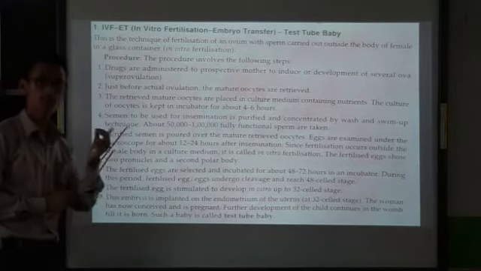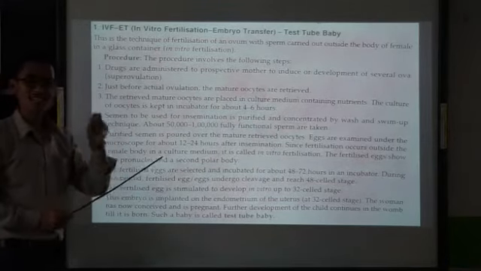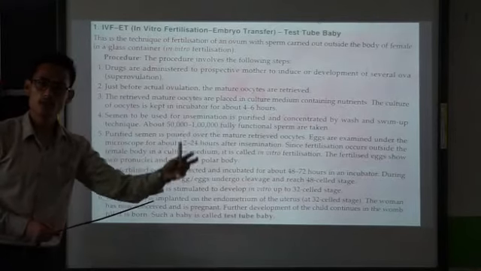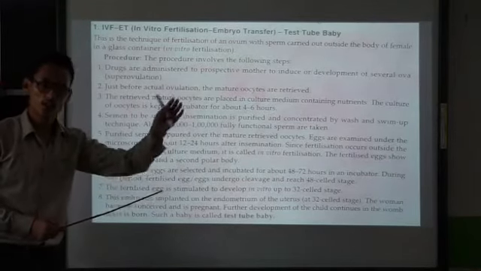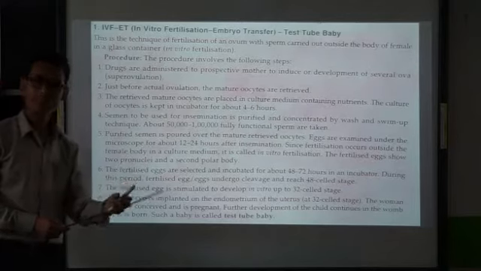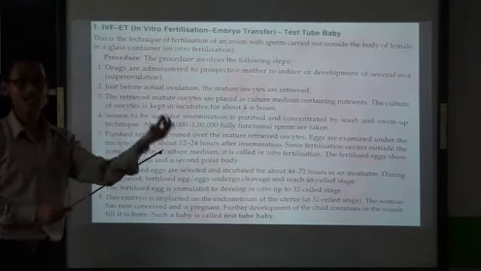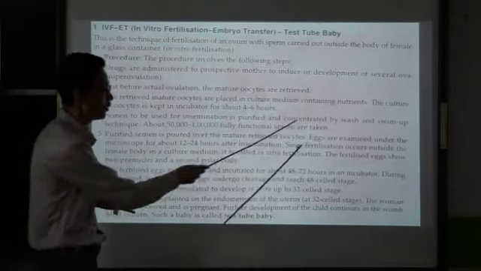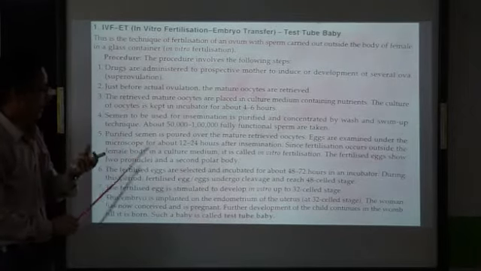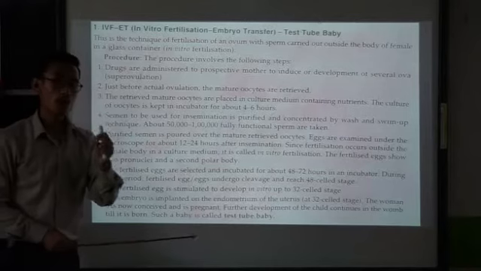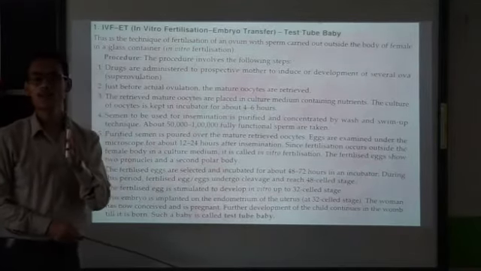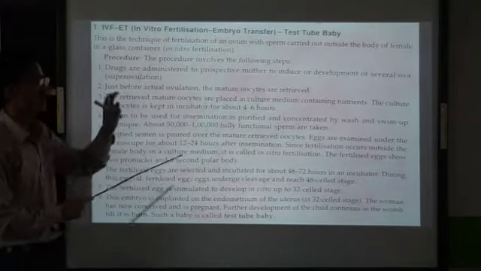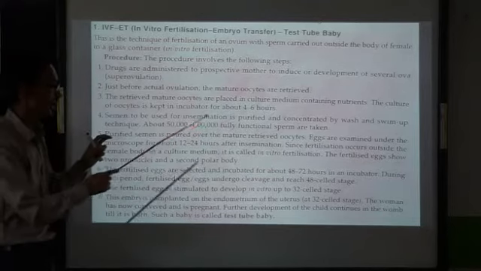semen that contains the sperms. So, semen to be used for insemination. What is insemination? It is the release of sperm into the female genital tract that will lead to fertilization. Now, in this case also we will require semen. Clear? So, semen to be used for insemination, to be used for fertilization, is purified and concentrated by swim-up technique. And nearly 50,000 to 1 lakh fully functional sperms are taken. Clear? So, we are going for the selection of the sperm.